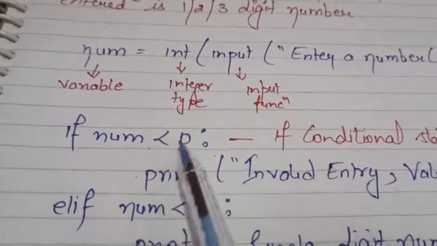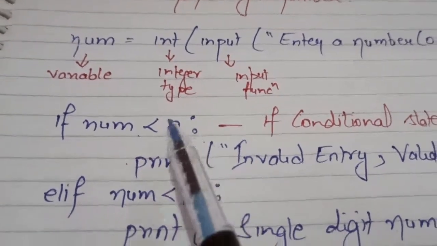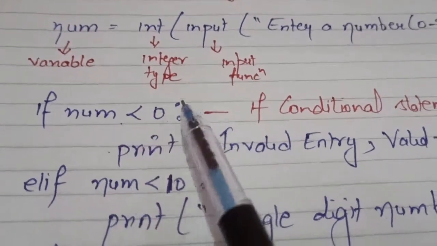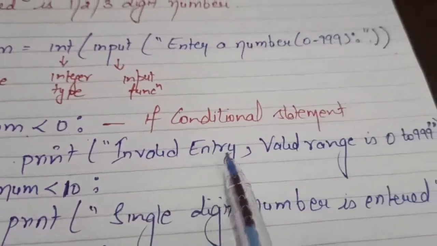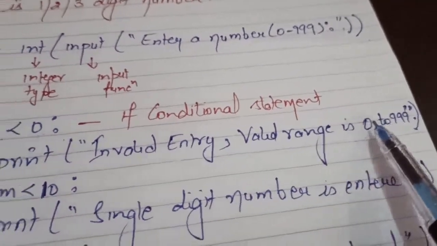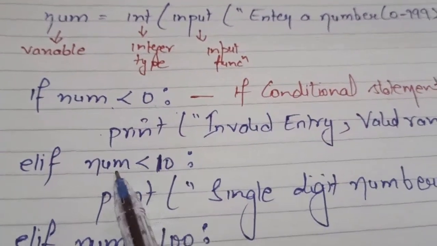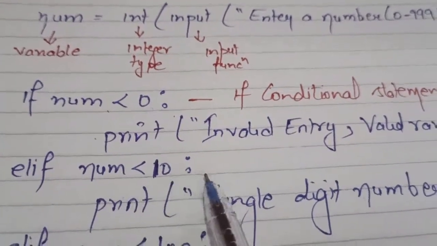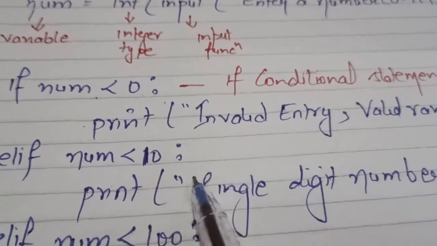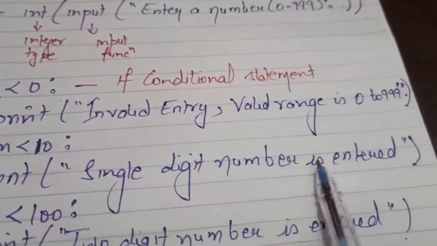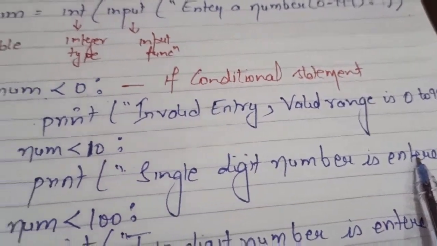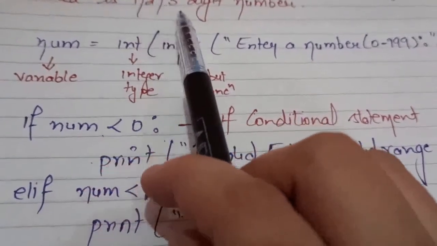Then I have used the first if conditional statement: if num is less than 0, that means it's a negative number, then print invalid entry, as the valid range is 0 to 999. Then in elif I have given the condition num is less than 10. If a number is less than 10, then print single digit number is entered, as we have to print 1, 2 and 3-digit number.